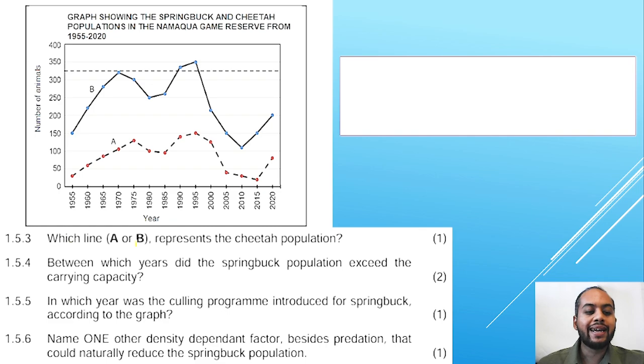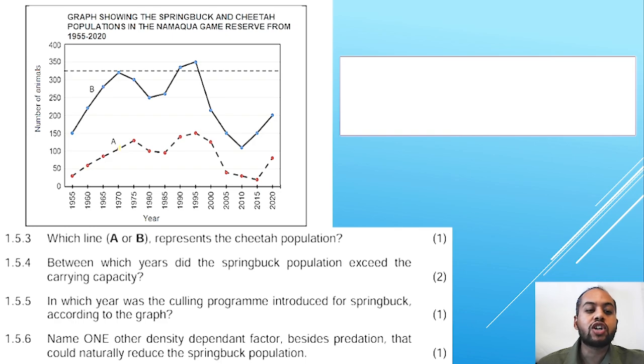1.5.3, which line, A or B, represents the cheetah population? So you'd have remembered in the statement that we read earlier on, before we looked at the graph, it stated that the springbuck is the prey of the cheetah, which means that the cheetah is the predator. If you are looking at the predator and prey relationship in a graph, the prey is always going to be the graph that lies on top.